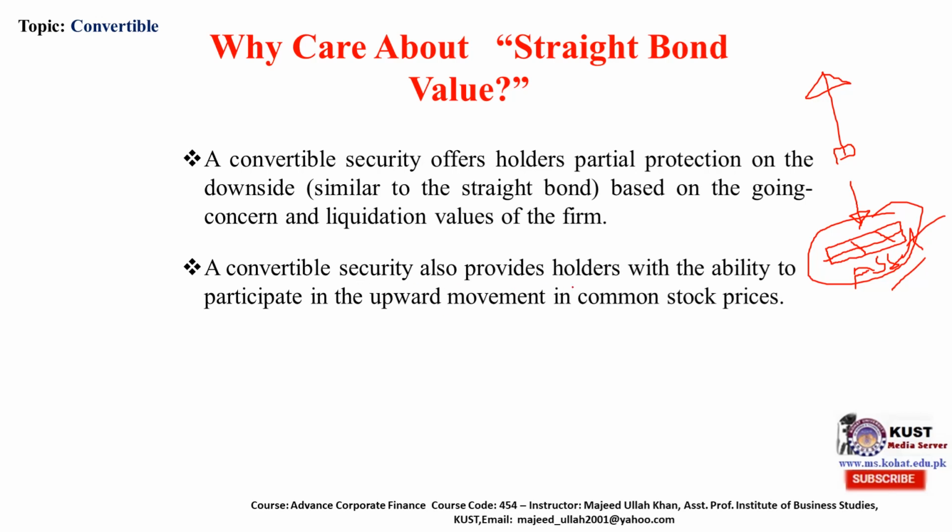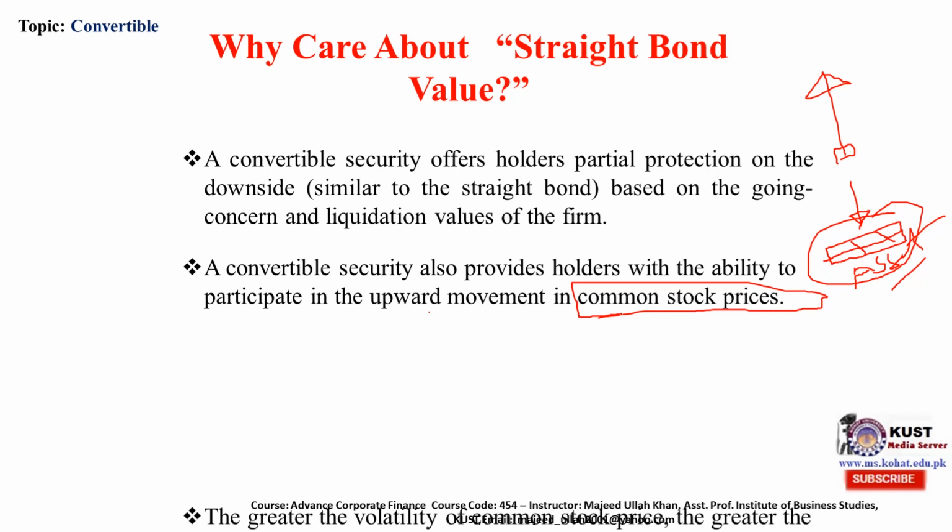So this is the upward movement opportunity for the convertible security holder. On one side, it is protected against downside risk. On the other side, it has an opportunity to convert its security into common stock and enjoy the high dividend and high share prices of the company.